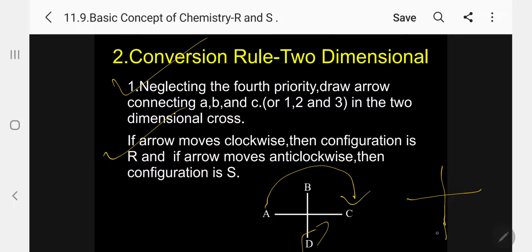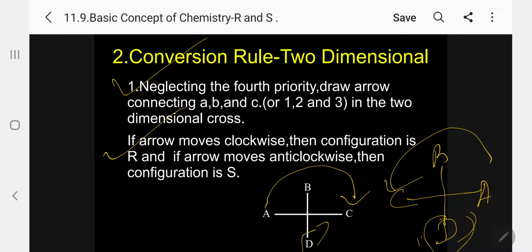See, follow D, A, B, C. So this is anti-clockwise. Please follow. So neglect the fourth priority. I am telling not the molecular model; I am telling the cross, two-dimensional. Kindly follow.